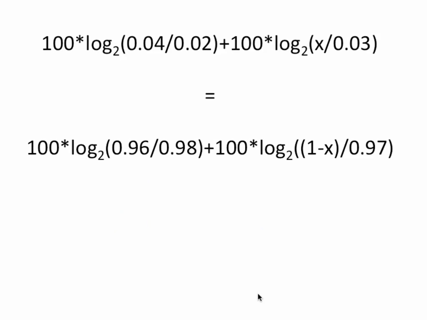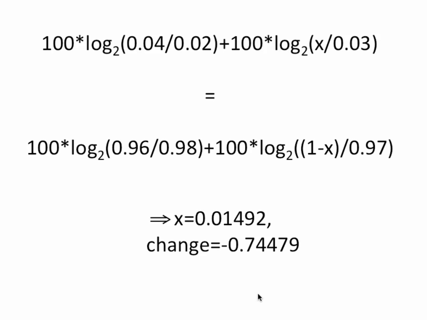So, we have on the top of this equation the if-true score, which is obtained by adding the if-true score of the original forecast when we moved to 0.04 from 0.02 to the if-true score of the new quote-unquote forecast displayed as x here, which represents when we move the forecast to x from 0.03. This is set equal to the sum of the if-false score of the original forecast and the if-false score of the quote-unquote new forecast.